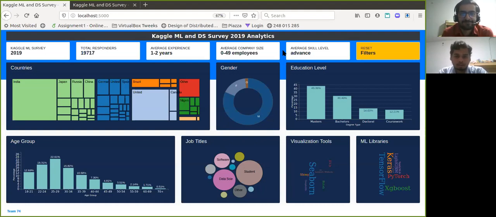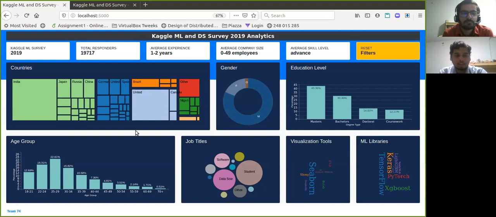So I'll get into the dashboard and what I'm going to present here. First of all, we can see that this is a Kaggle survey of 2019 and the total number of responders present here. What was the average experience that the responders had, the company size, and the skill level they had. Now, if you go below, we have 6 different charts that are present here.